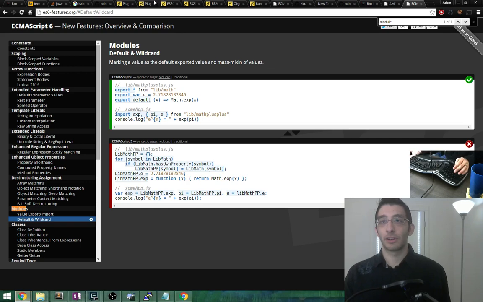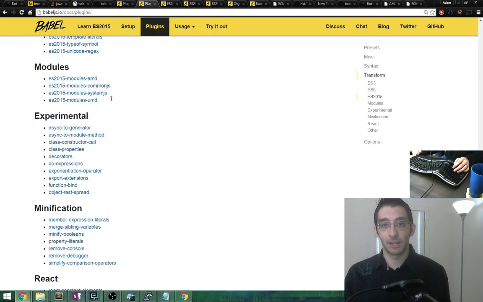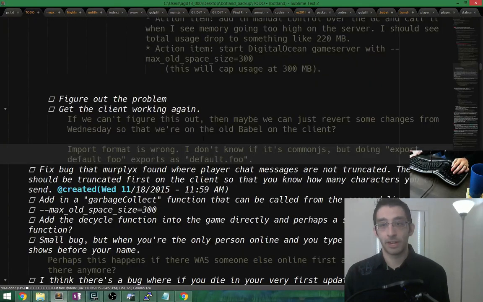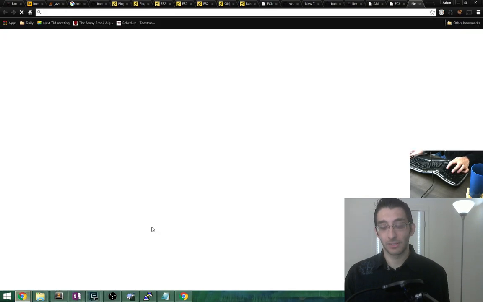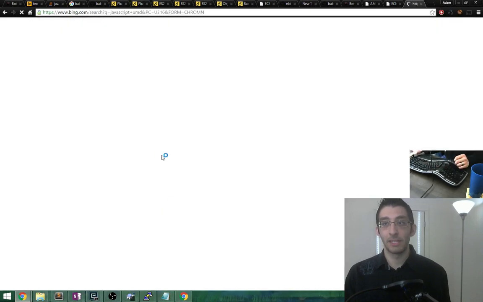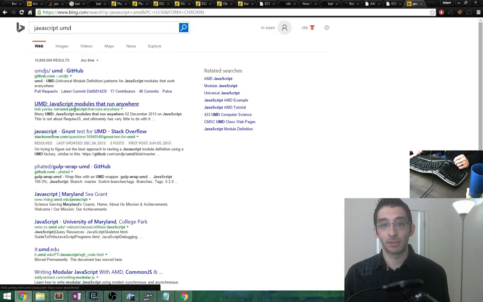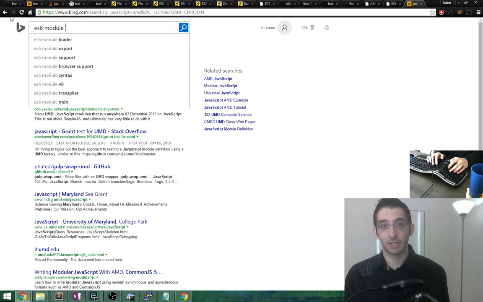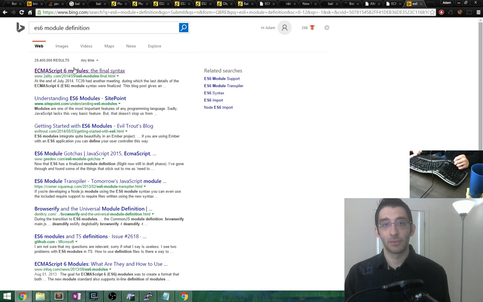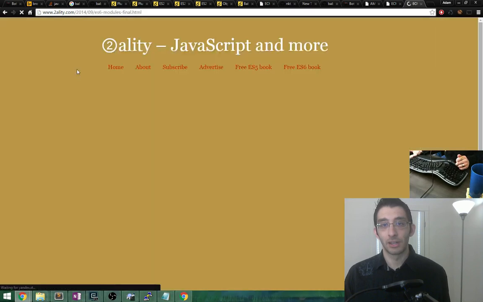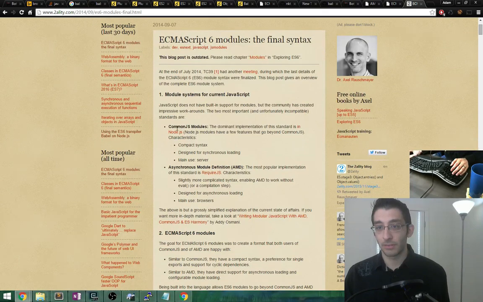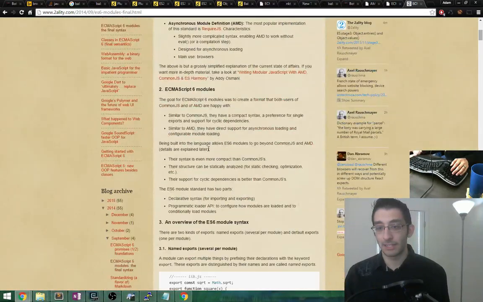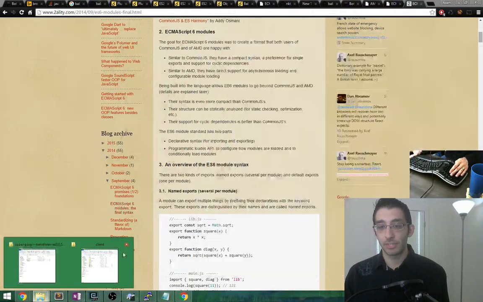So what are our options here? We have these four. Do I just use a different thing here? Let's look up JavaScript UMD. What is this? Universal module definition? Okay, ES6 module definition. What is this called? Aha. Module systems for current JavaScript. Yep. And then ES6 modules. This should be its own.